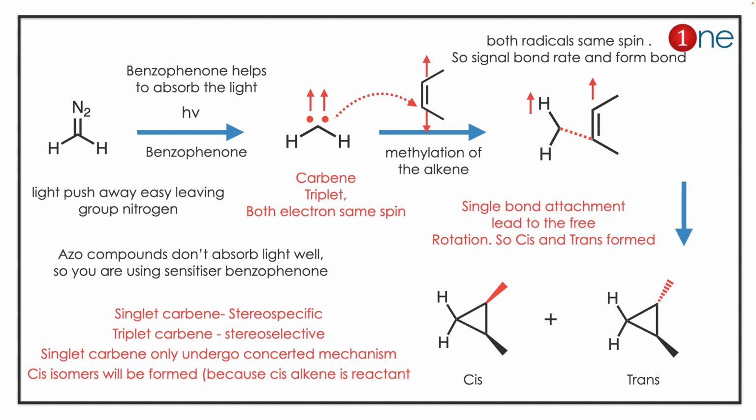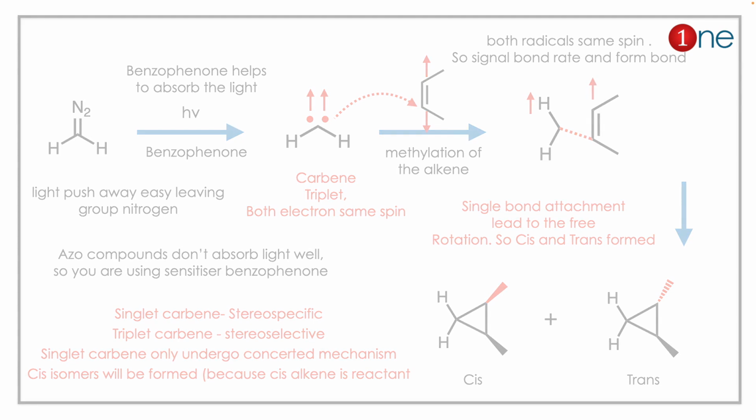So you have carbene formation, then reacting with the alkene. With the alkene, you have triplet formation when it is not stereospecific. Singlet carbene is stereospecific, triplet is stereoselective. Mostly you have a mixture of cis and trans there. The concept you have to learn here is whenever you have a very good leaving group like nitrogen, you might expect carbene formation.